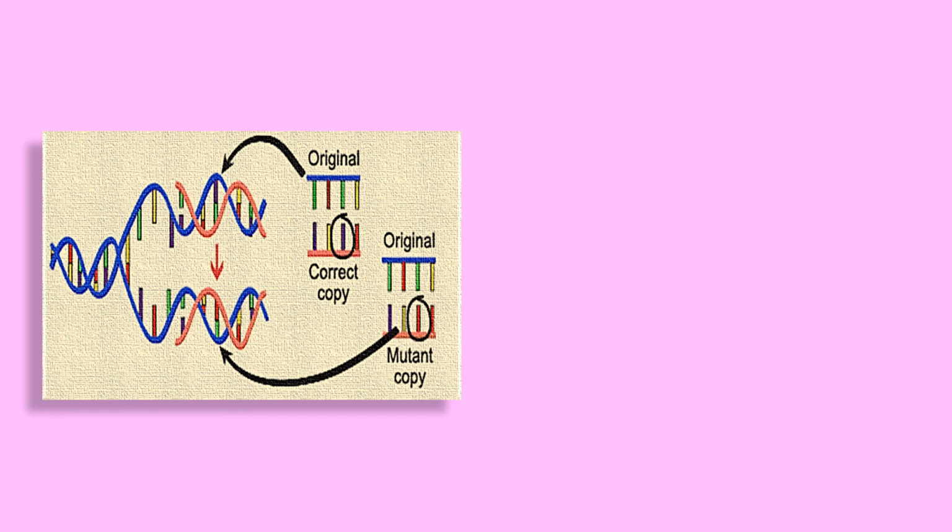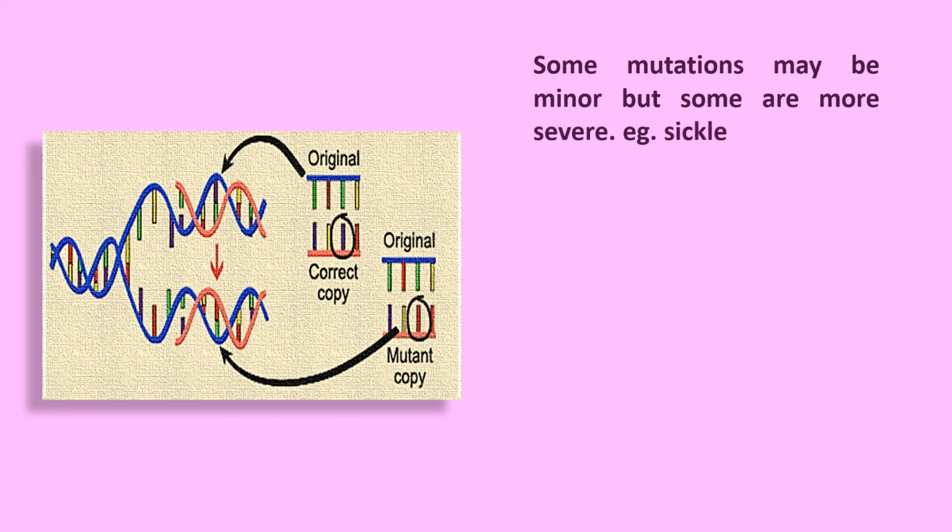In this picture, you will see an original copy of what the genes are supposed to look like, and suddenly this dark brown one which is circled now changes to a red one, and this is the mutant copy. So one is changed here in the mutant copy. Okay, now sometimes mutations may be minor, but some are very severe.